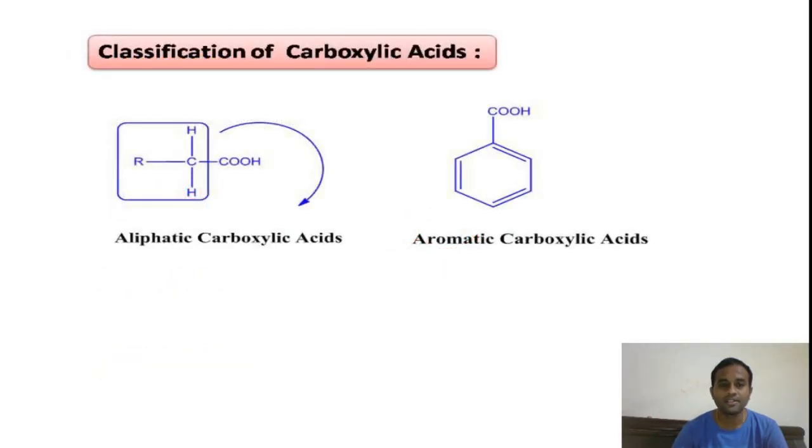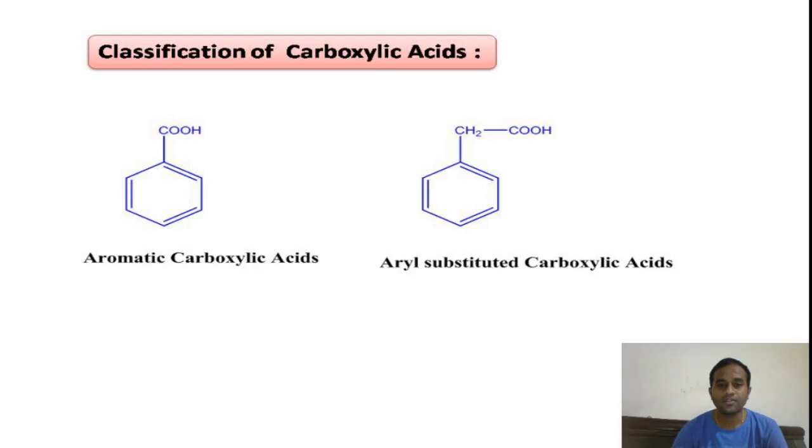We have already seen the classification of carboxylic acids based on the nature of the alkyl part. If the alkyl group is aliphatic in nature, those are called aliphatic carboxylic acids. If the alkyl group is aromatic in nature, those are called aromatic carboxylic acids, right?